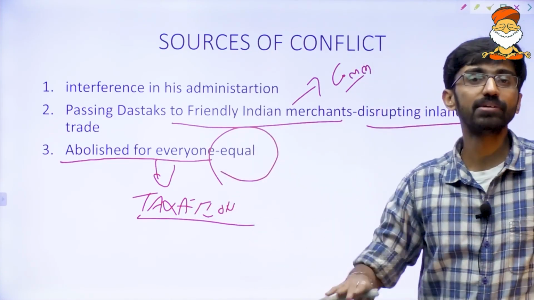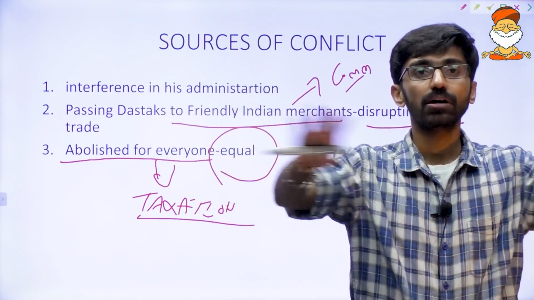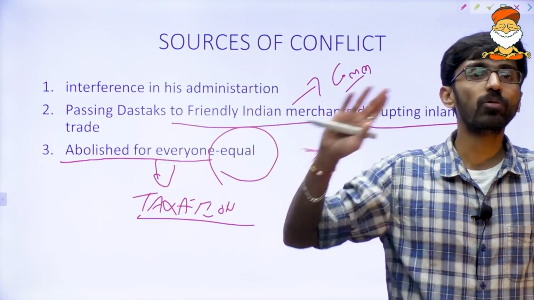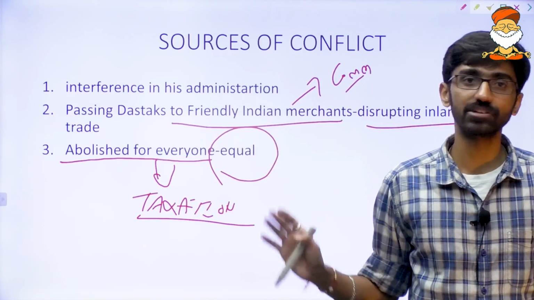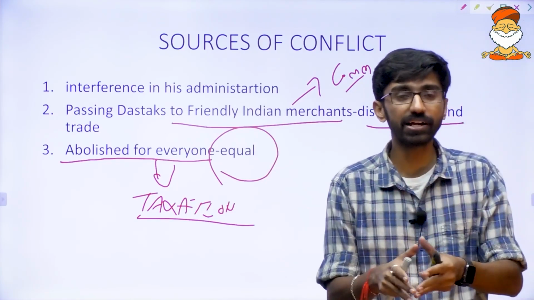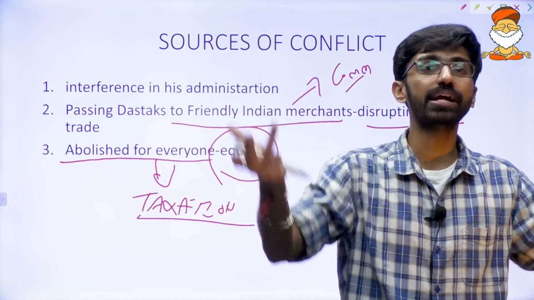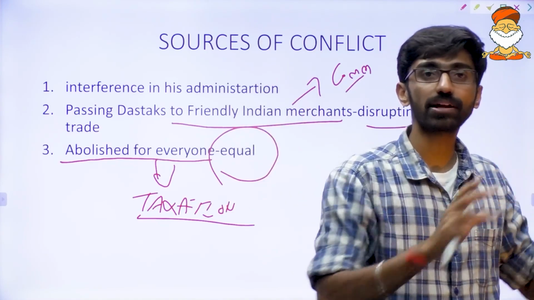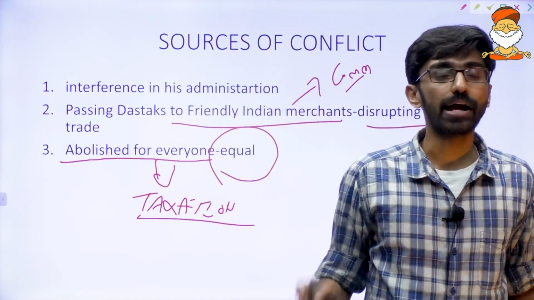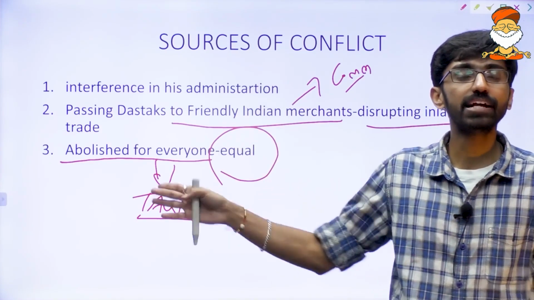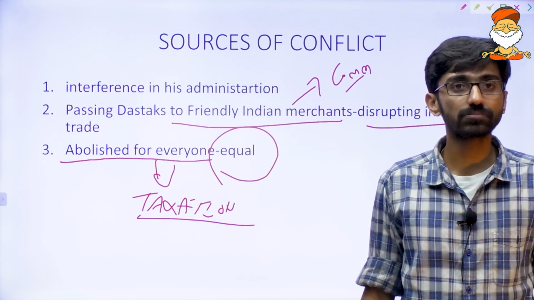Now, what Mir Qasim did was that he abolished this taxation system for everybody. He made trade free. No need to pay anybody any kind of taxation. Of course, that would affect the treasury, but it would reform the system and increase the volume of trade. That is the advantage of this kind of system. And obviously, Britishers are not going to accept this equal position with Indians.